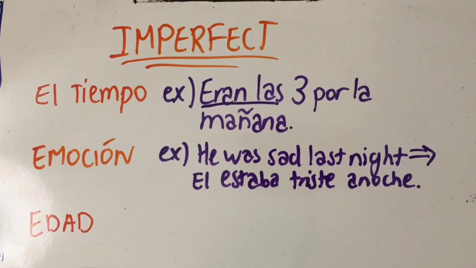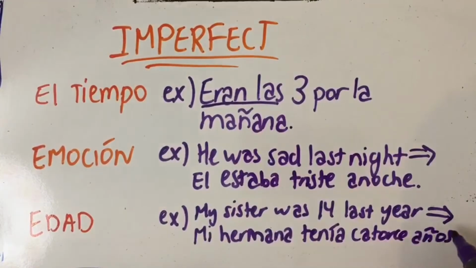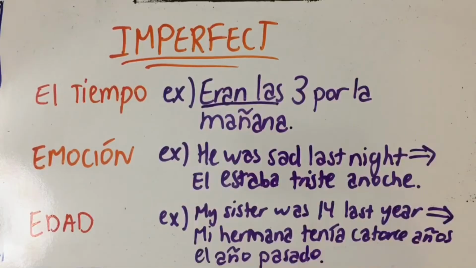So let's say you're translating the sentence, my sister was 14 last year. How do you say to be 14? Tener 14 años, right? So tener becomes tenía, so la oración sería, mi hermana tenía 14 años el año pasado.